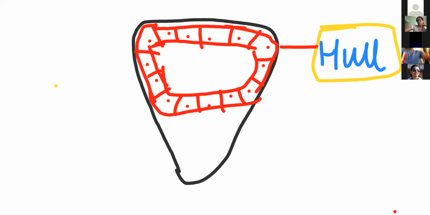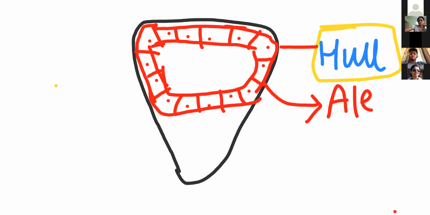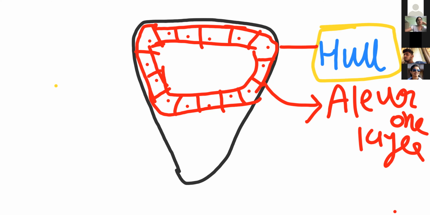This layer is known as the aleurone layer. So hull and then aleurone layer, right?